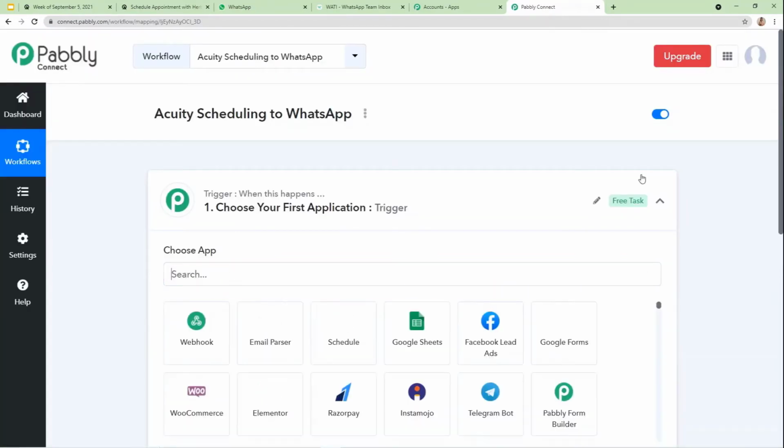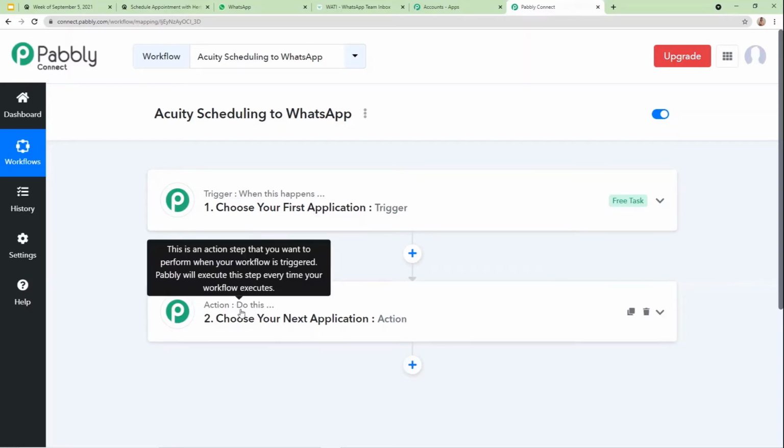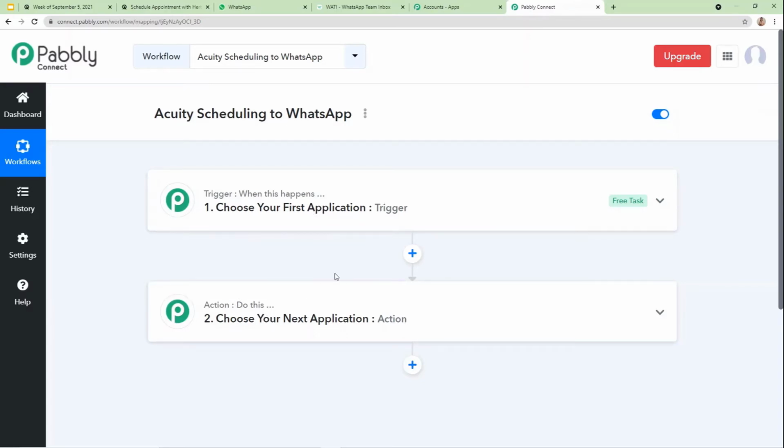After clicking on Create, this window will appear, and on this window there are two boxes, Trigger and Action. Now you must be thinking, what are these trigger and action? Automation works on the concept of triggers and actions. Trigger means when this happens, action means do this. According to our topic, the trigger will be when an appointment is booked in Acuity Scheduling. The action will be send a confirmation message on WhatsApp. So let's understand this process practically.